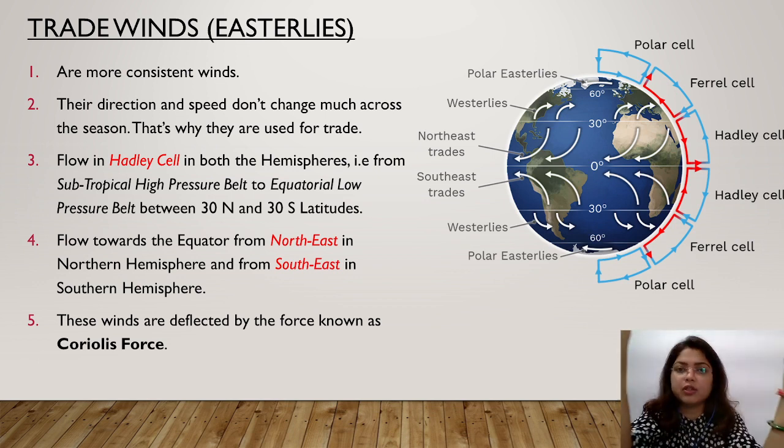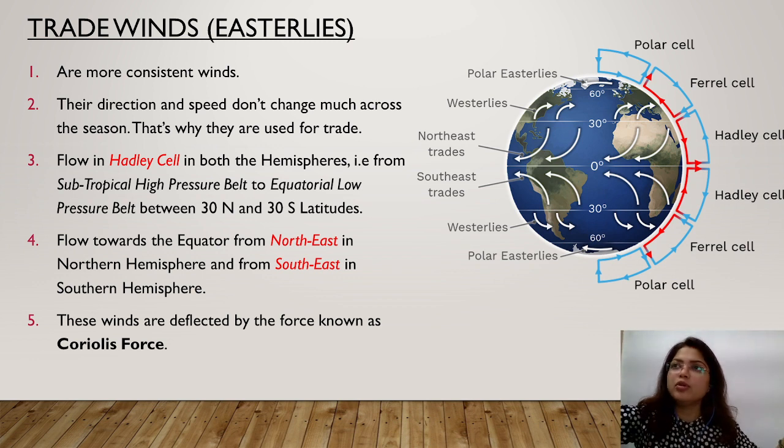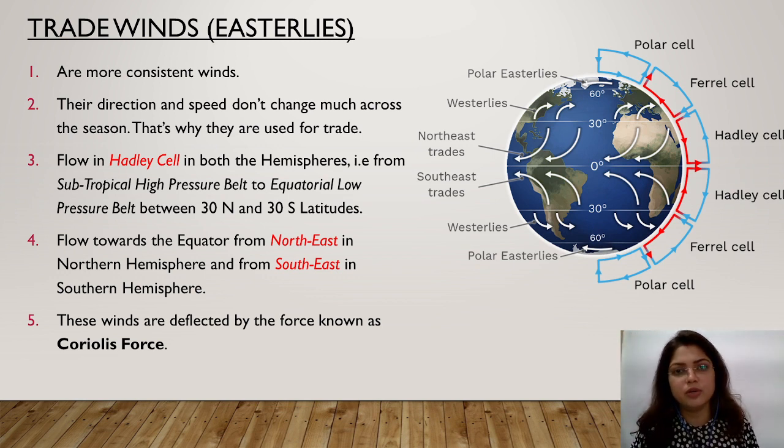Then they flow towards the polar side at 30 degree latitude, both in north and south. They start sinking and then they start blowing from high pressure area to the low pressure area, or high pressure belt towards the low pressure belt. And there is one more term I told you, intertropical convergence zones.